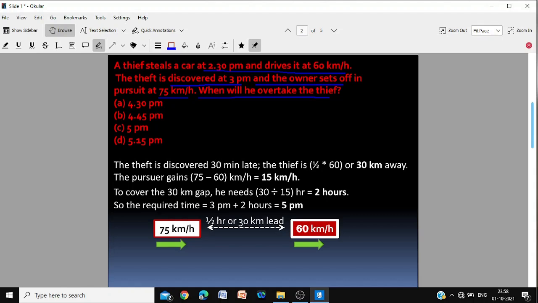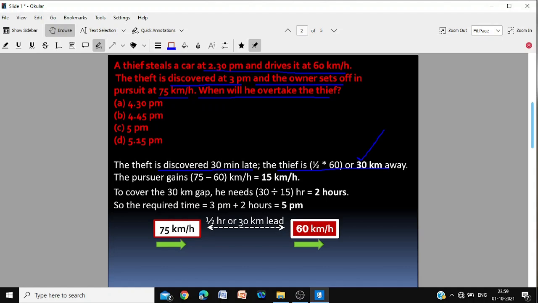The theft is discovered 30 minutes late. The theft occurred at 2:30 p.m. and it was discovered at 3 p.m. So the thief had half an hour gain, and in half an hour at the rate of 60 km per hour, the thief is already 30 km away. The thief has got half an hour, and at the rate of 60 km per hour, he has already traveled 30 km.